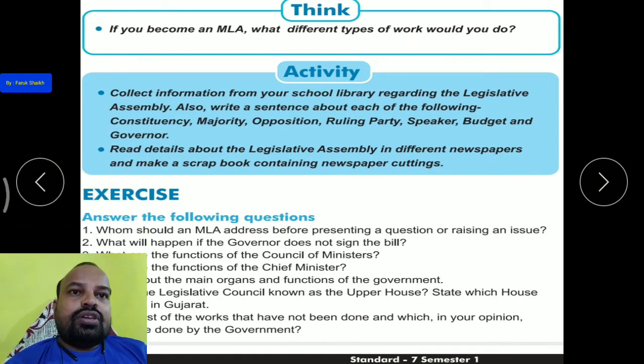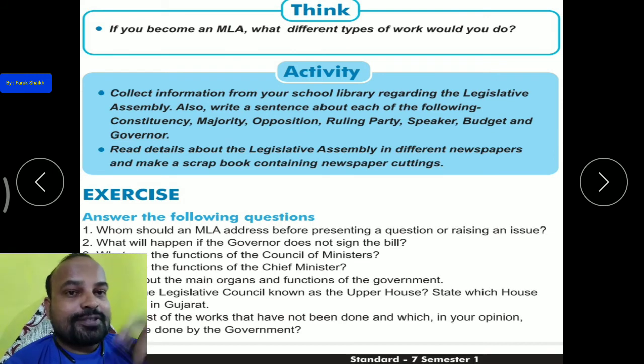Now here think, I hope that one of the students from you will become an MLA one day. Who wants to become one in the future in your life? Just write in the comment section with your name. I will vote for you. Okay, if you want to become.